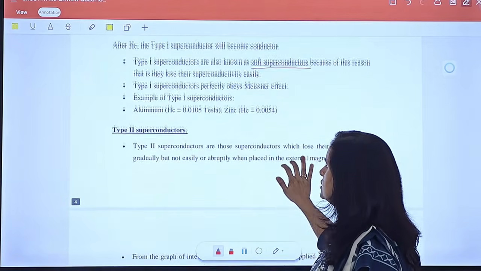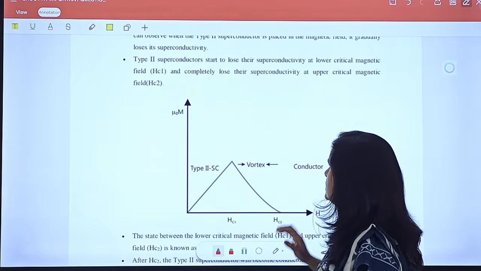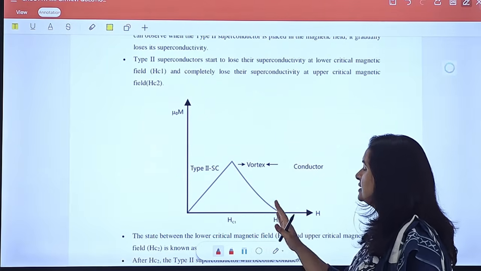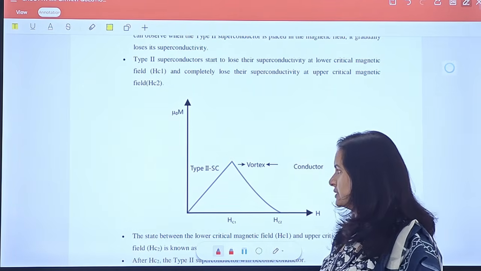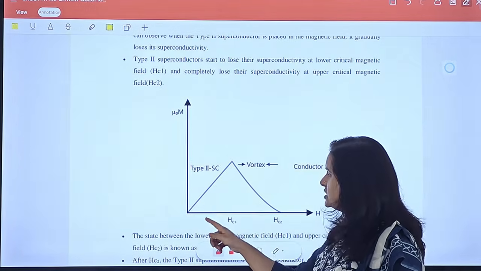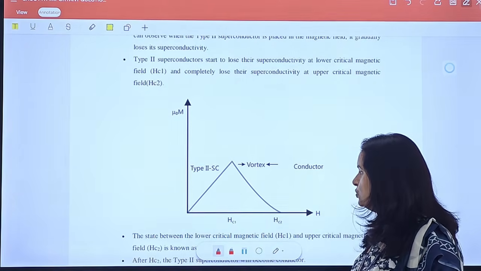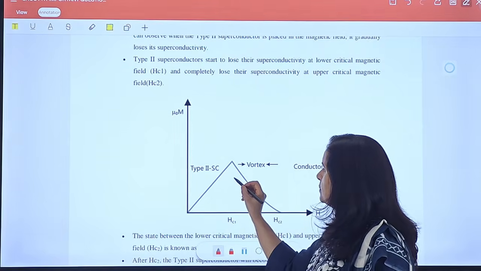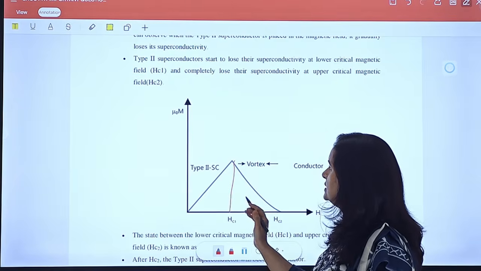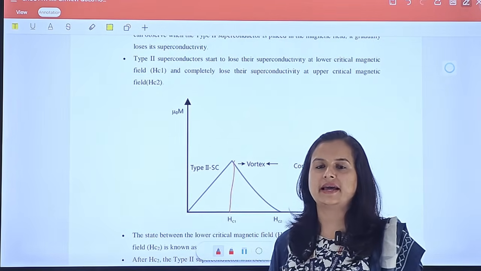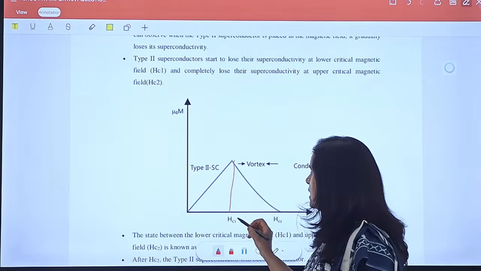Now, type 2 superconductor. This figure is showing that there are two critical fields for a type 2 superconductor. The first is Hc1 and the second is Hc2. Below Hc1 the material is in the superconducting state. It's a pure superconducting state, and it obeys the Meissner effect perfectly.